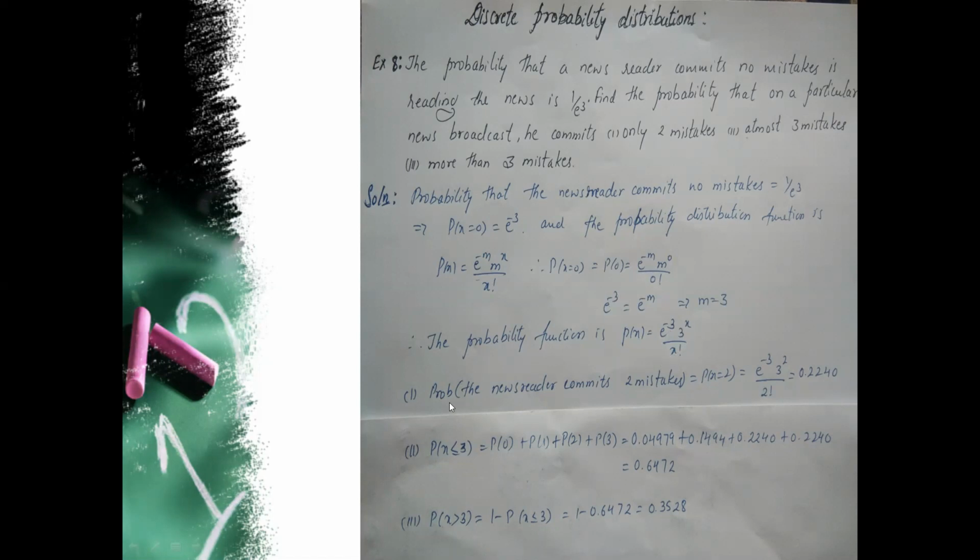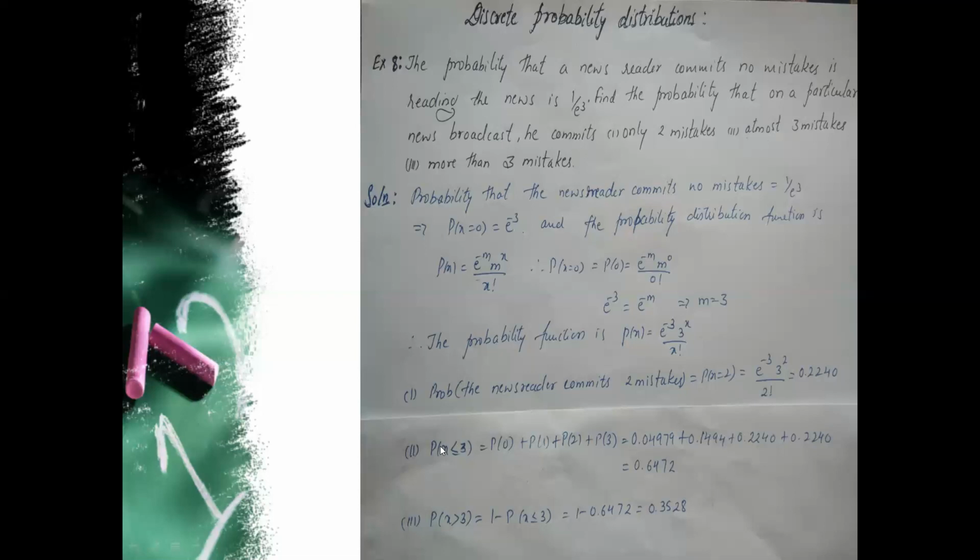The first question asked is the probability that the newsreader commits 2 mistakes. That means it is the probability that x is equal to 2. Put x equal to 2 in this: e power minus 3, 3 raised to 2 divided by 2 factorial. It is 0.2240.